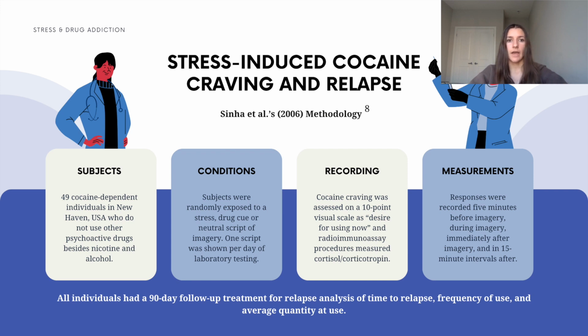Cocaine craving was assessed on a 10-point visual analog scale that measured whether the respondents were having a desire to use cocaine at the moment and to what extent. Heart rate was measured with an electronic blood pressure monitor, and plasma samples for corticotropin and cortisol assessments were processed by standard radioimmunoassay procedures. All laboratory responses were assessed at baseline, which is 5 minutes before imagery, during, and immediately after imagery, and at repeated recovery time points 15 minutes away from the imagery.